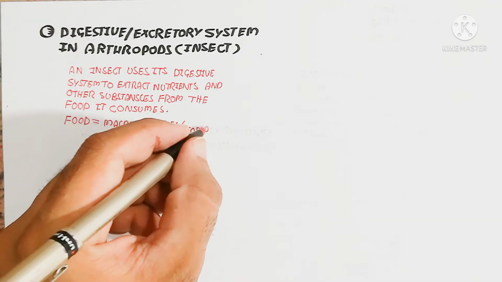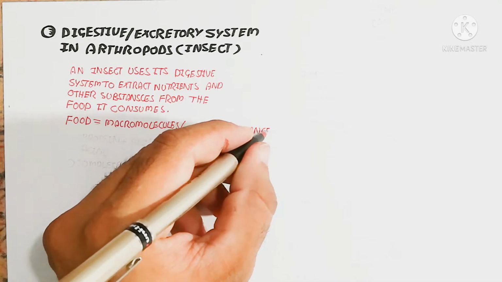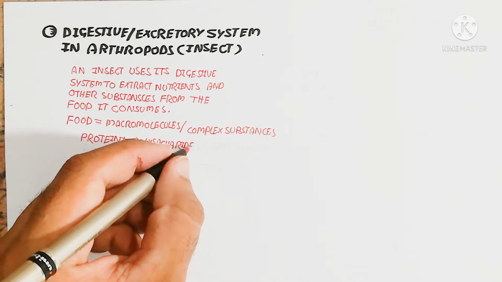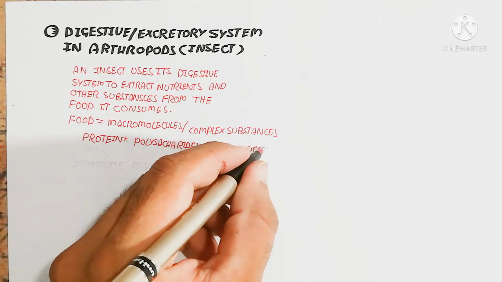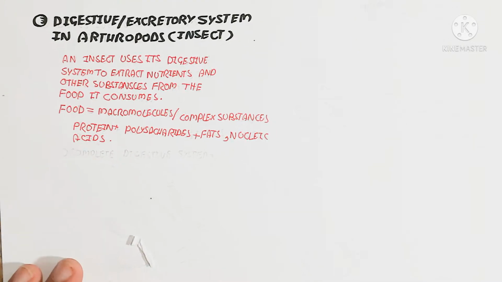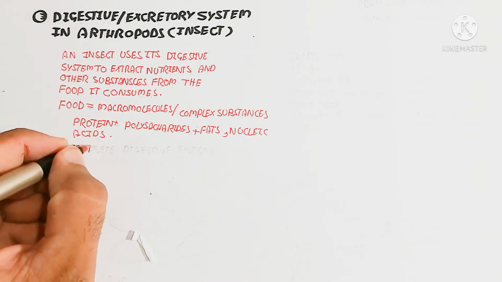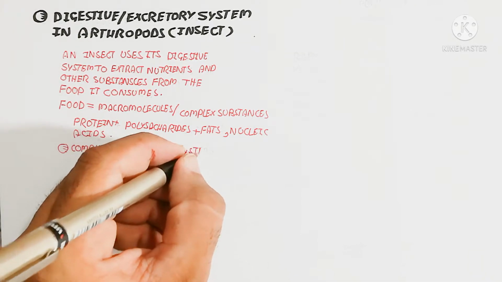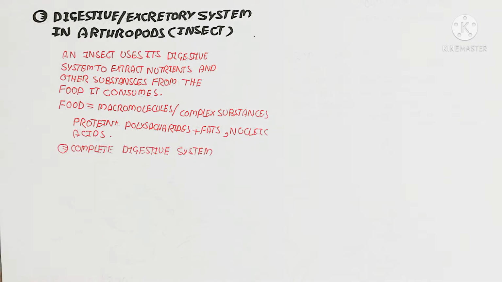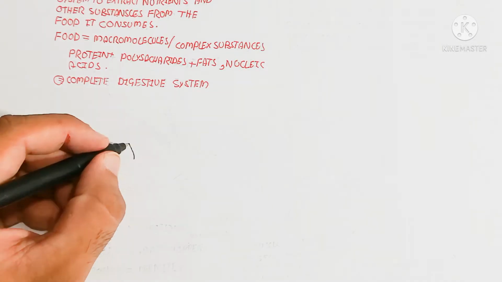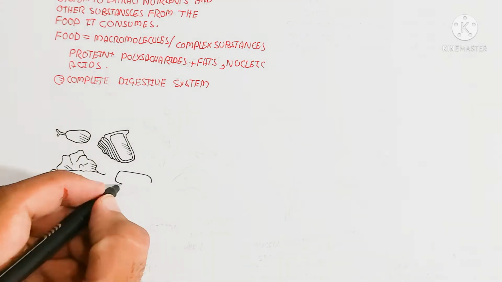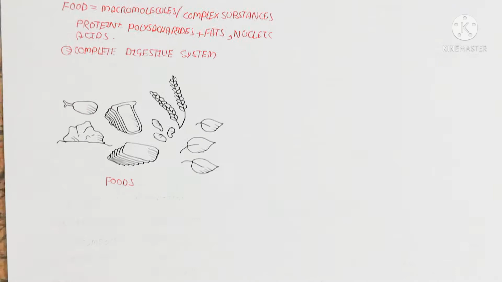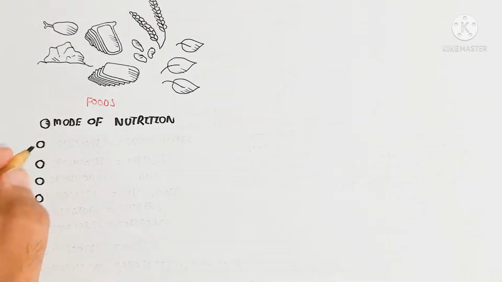Food basically contains macromolecules, complex substances, for example protein, polysaccharides, fats, and nucleic acids. A complete digestive system is present in the arthropods we will discuss in this video. So the food is basically protein. The cockroach, for example, consumes protein food, bread, and grain.